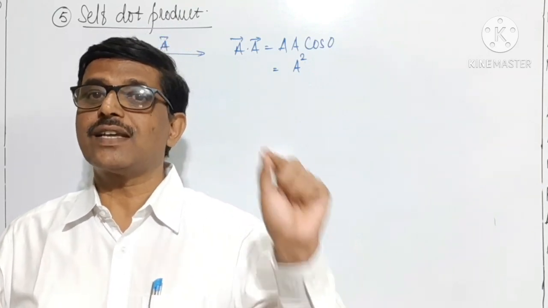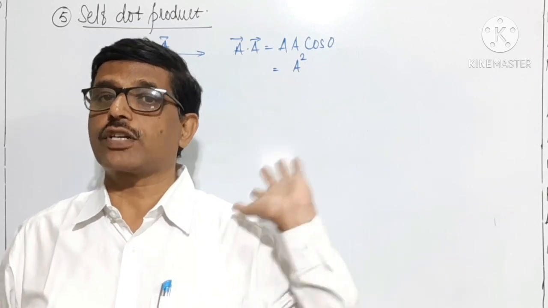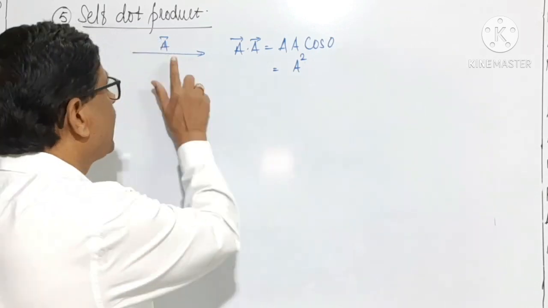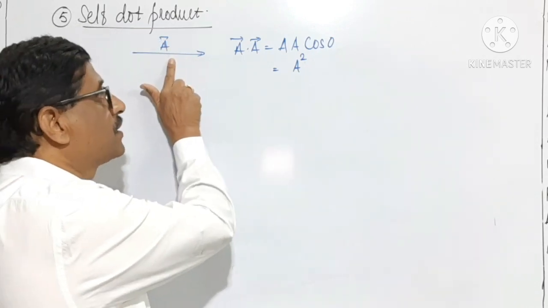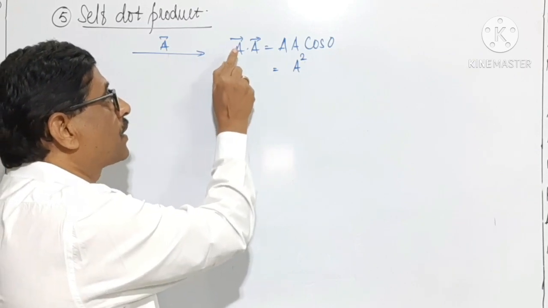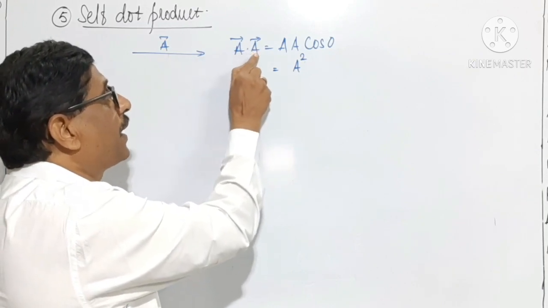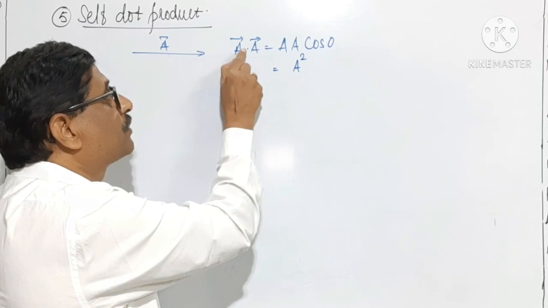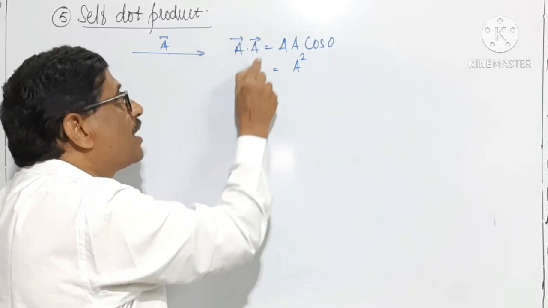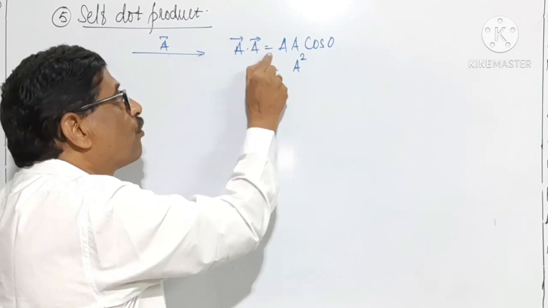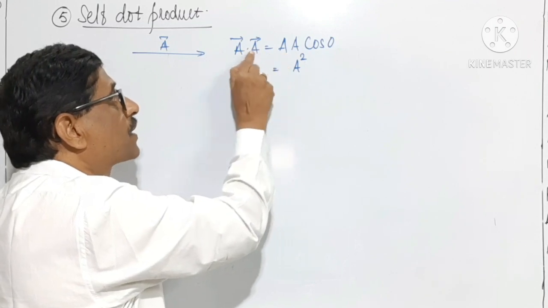Vector's scalar product with itself. Now A is a vector. Let us consider A is a vector. The product of vector A with vector A, that is the scalar product of A with vector A, is the self dot product, is equal to magnitude of first vector, magnitude of other vector, cos of angle between the two.